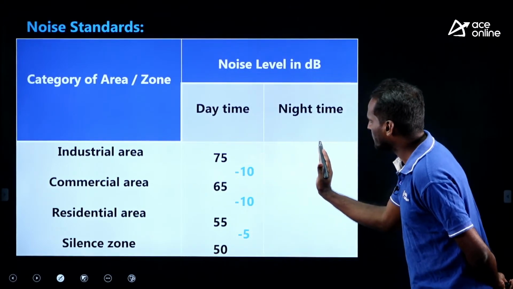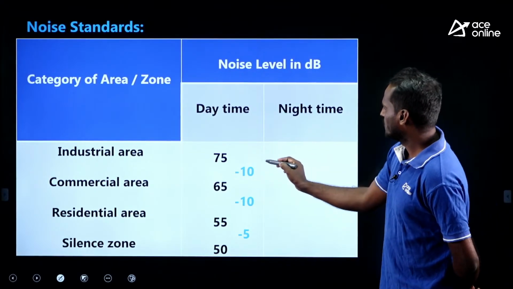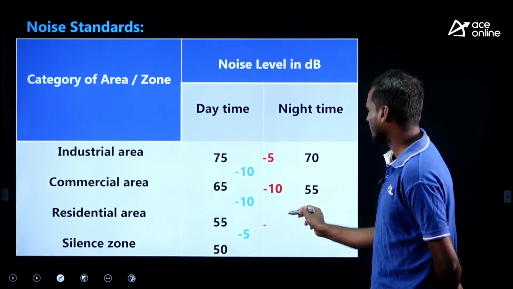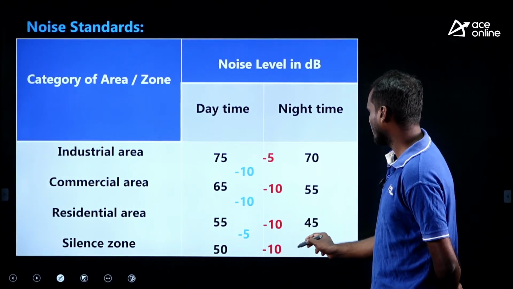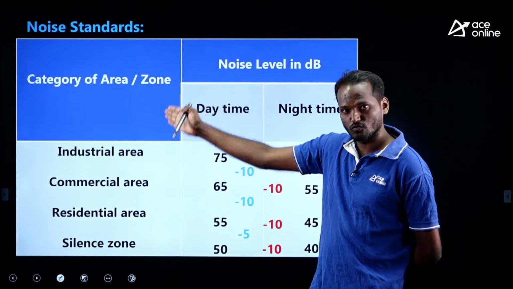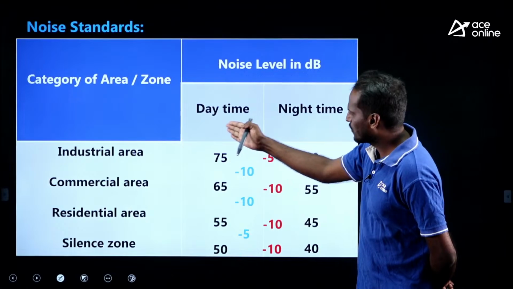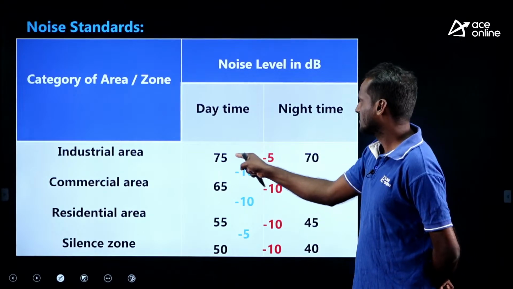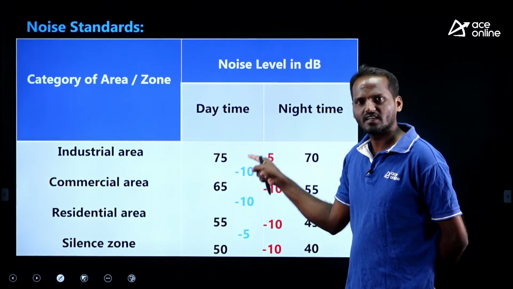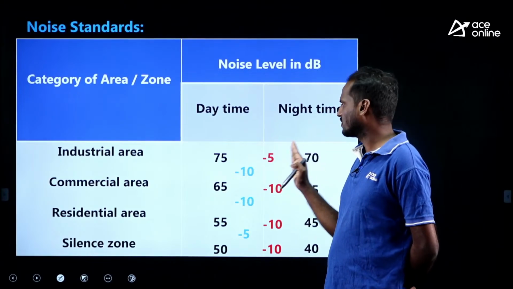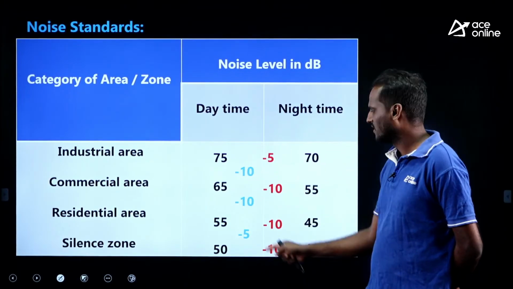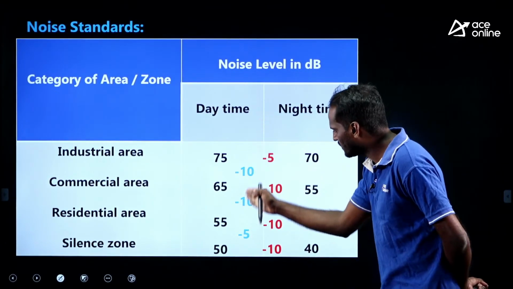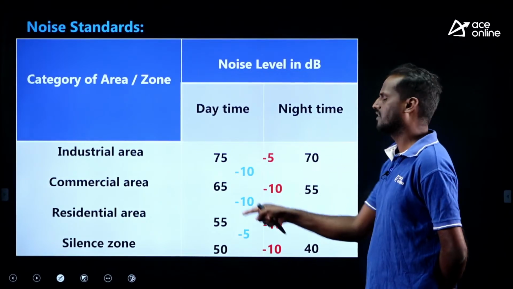If you want night time for the same zones, see here: top 5, remaining all 10. 75 minus 5 is 70, remaining 10, 10, 10. Are you getting the idea? You need to remember the zones in order and only 75. With that 75 you can frame this table very easily. For daytime deduct 10, 10, last value 5. For night time, from the 75, top 5, remaining all 10. If you remember this logic, you can easily frame this table.